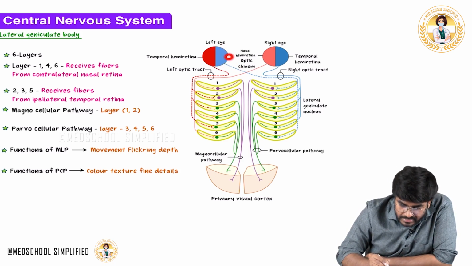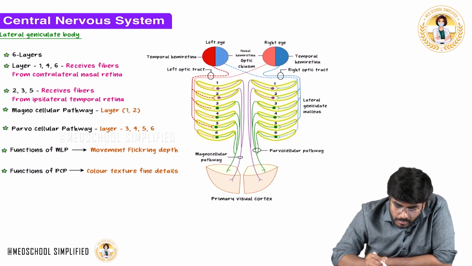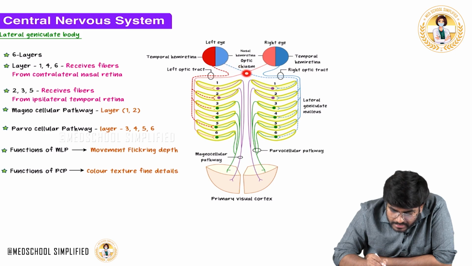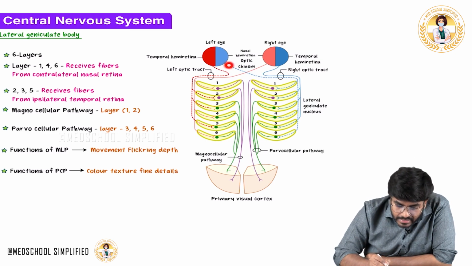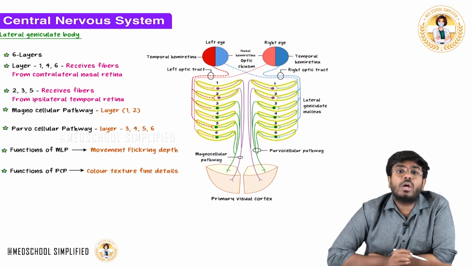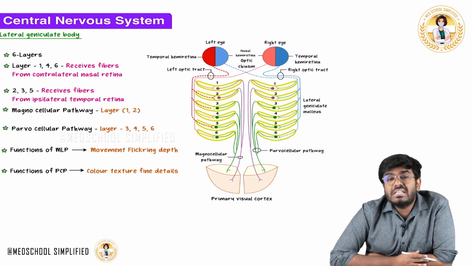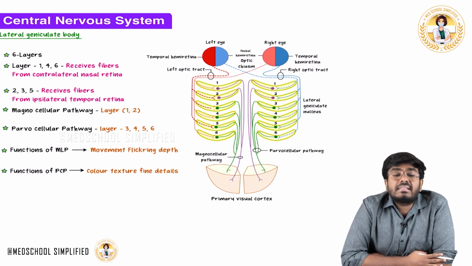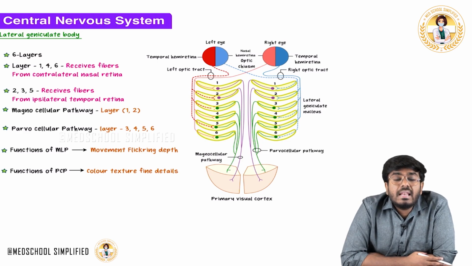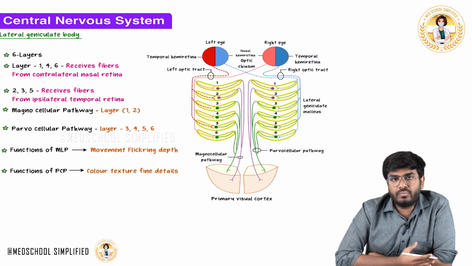See, this is the nasal retina, right? We have all discussed that the nasal retinal fibers will cross to the opposite side. See, this nasal retinal fiber is crossing to the contralateral side. True. This nasal retinal fiber is going to the lateral geniculate body, to which layers? Layer number 1, 4, 6. So layers 1, 4, 6 receive the nasal retinal fibers from the contralateral eye. Well and good. So layers number 2, 3, 5 receive from which eye?